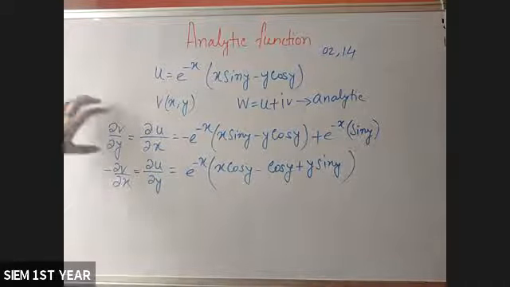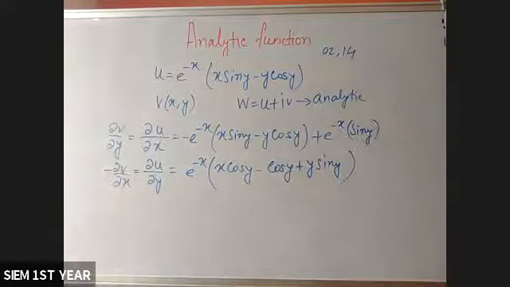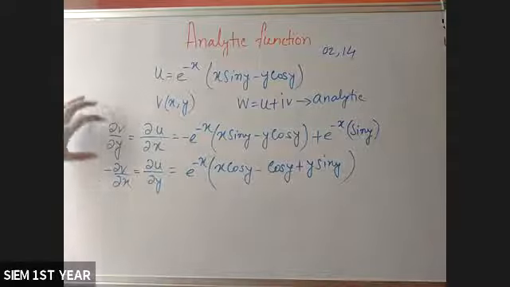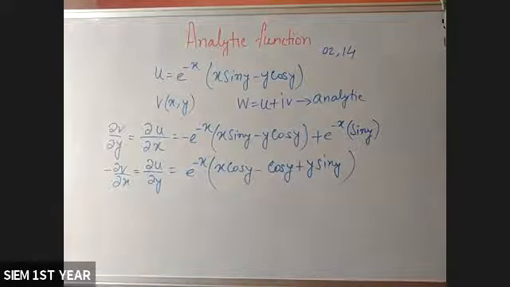Now using this, you have to find the value of V. Now how can you find the value of V using these two derivatives?